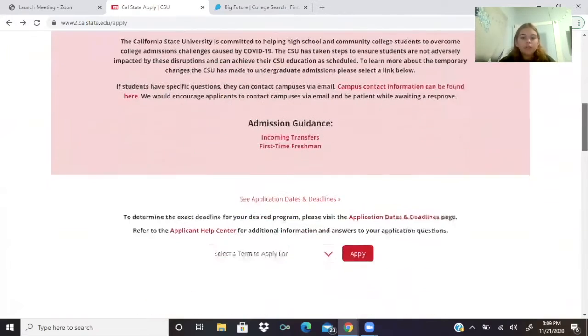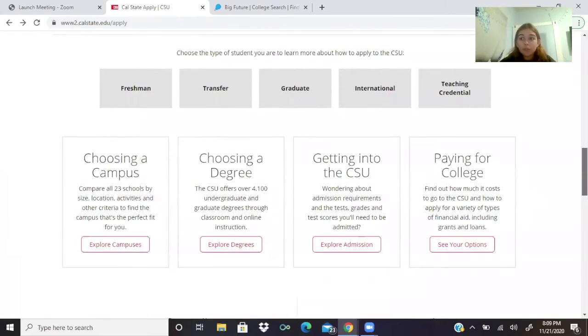And if you're still confused on maybe what campus you want to choose or what degree, there's this whole page where you can hit explore campuses, explore degrees. You can figure out more about the admission requirements and the test scores and stuff like that, and paying for college. So just a reminder, CSU applications are due December 4th, 2020 in order to apply for the fall 2021 school year. Also, for paying for college, your FAFSA, that is financial aid, application is due June 30th.